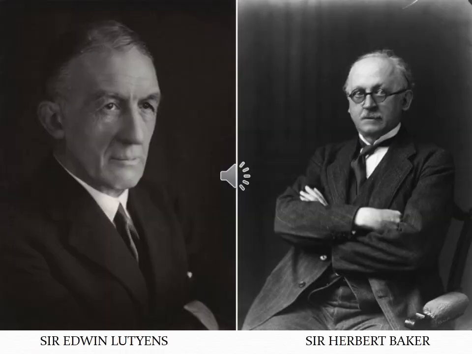So this picture shows Edwin Lutyens and Herbert Baker. They constructed the Parliament House of India. You know the Parliament building, that round-shaped building. It was designed by these British architects, Edwin Lutyens and Herbert Baker. They began the construction in the year 1921 and ended in 1927. So these two persons constructed our Parliament.